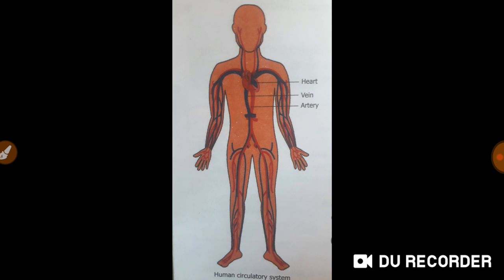Then what is plasma? Plasma is a pale yellow colored liquid. Sometimes we call it straw colored liquid, and it contains 92% water. So maximum portion is water. What is remaining 8%? Out of 100%, 92% is water. 8% is proteins. There are some glucose molecules, hormones, urea, minerals, ions, etc. They form the rest of the 8%. I hope I am clear.